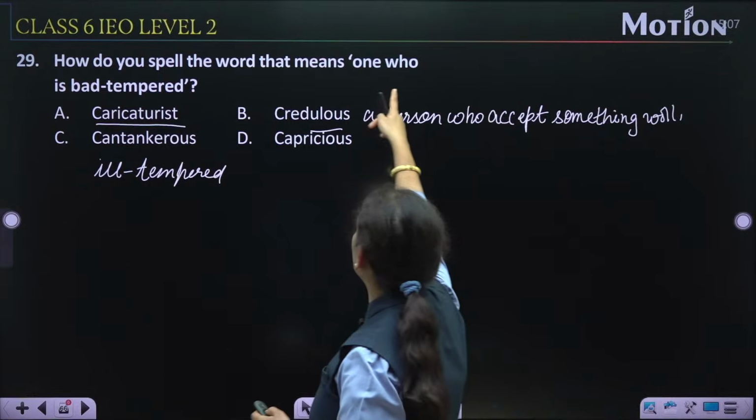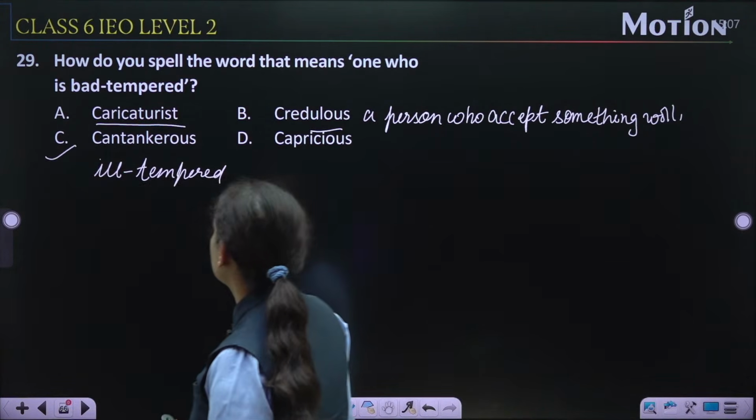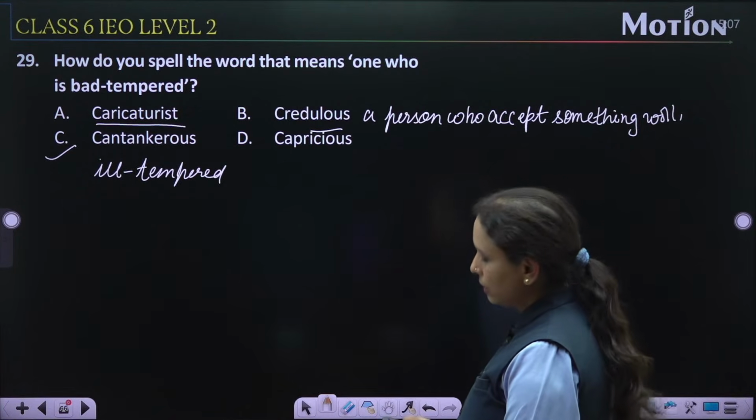Ill tempered, one who is bad tempered, that is option number C. Cantankerous, option number C is the correct answer.